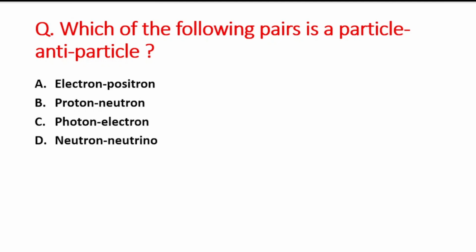Next question is which of the following pairs is a particle antiparticle? A option is electron and positron. B option is proton neutron. C option is photon electron, and the last option is neutron and neutrino. So right answer is option A, that is electron and positron.